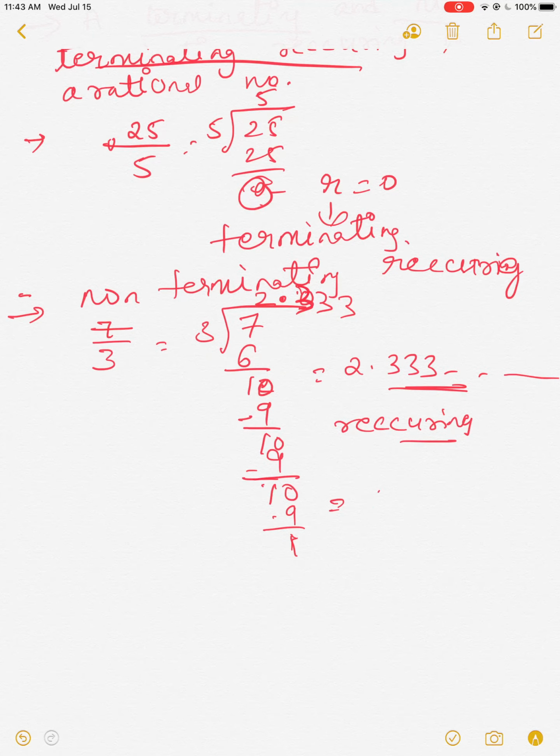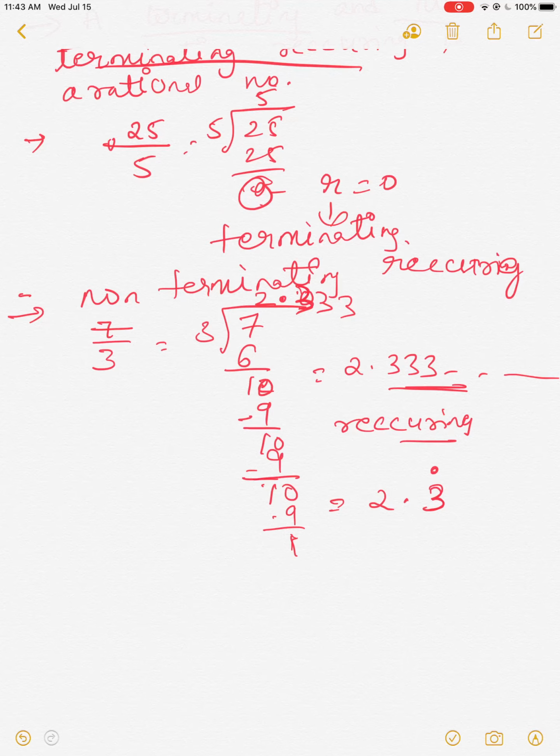Now, 2.3 is repeating, so we will not write 333 many times, as it will be going on repeating. So we will be putting the dot on the 3. That indicates that 3 is recurring. मतलब 3 रिपीट हो रही है, डॉट का मतलब है.